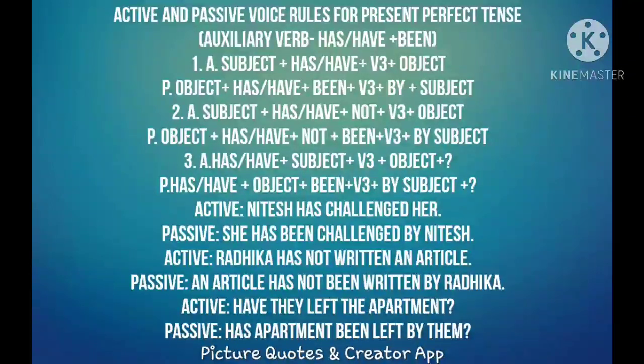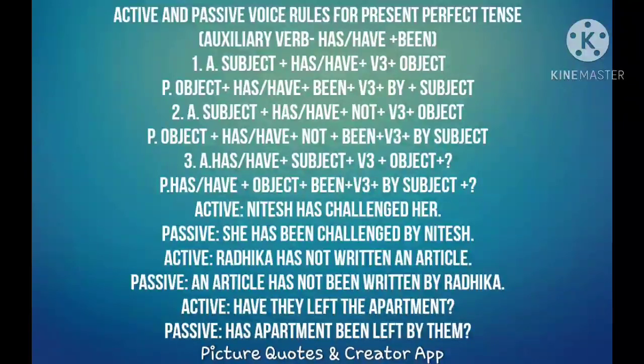This is the passive construction in the negative sentence in present perfect. Look at the example. Radhika has not written an article, and it has changed as negative. An article has not been written by Radhika.